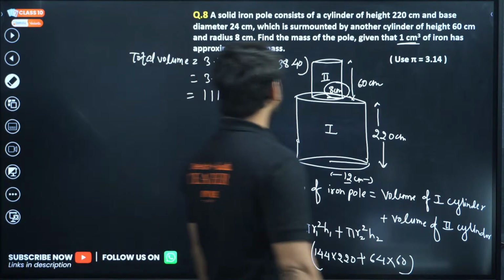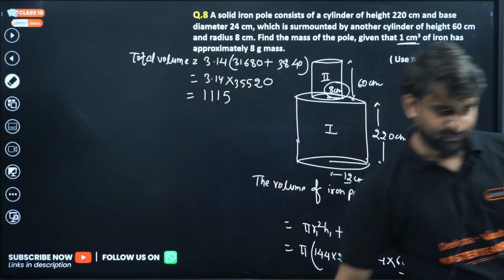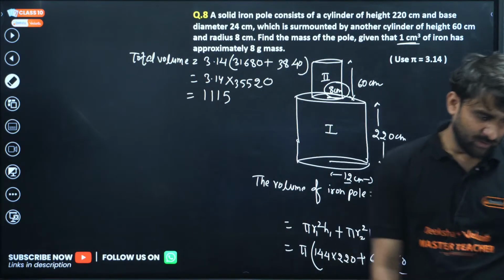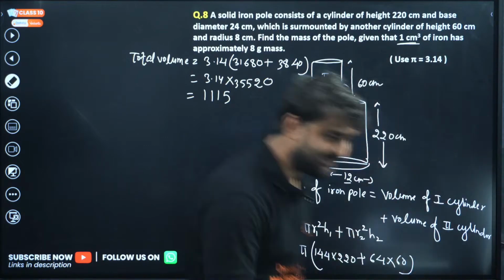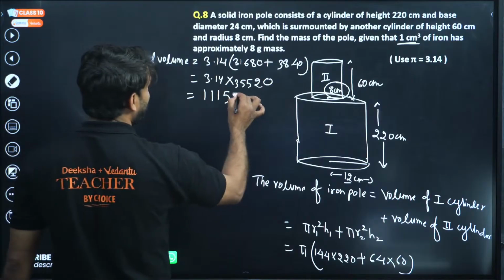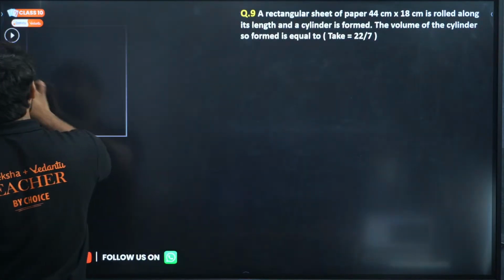35520 times 3.14, what are you getting? 111532.8. Someone is writing 111532.8. Yes, correct.